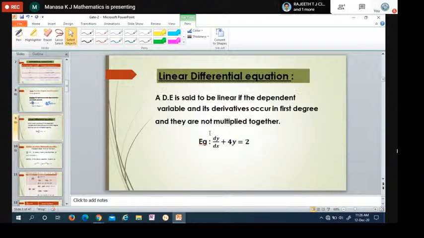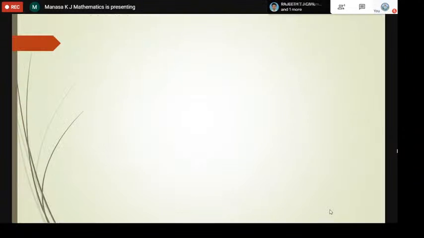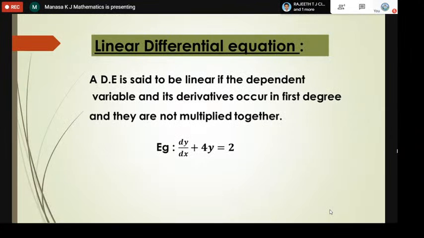So we have many types of differential equations, linear and higher order. A differential equation is said to be linear if the dependent variable and its derivatives occur in first degree and they are not multiplied together.